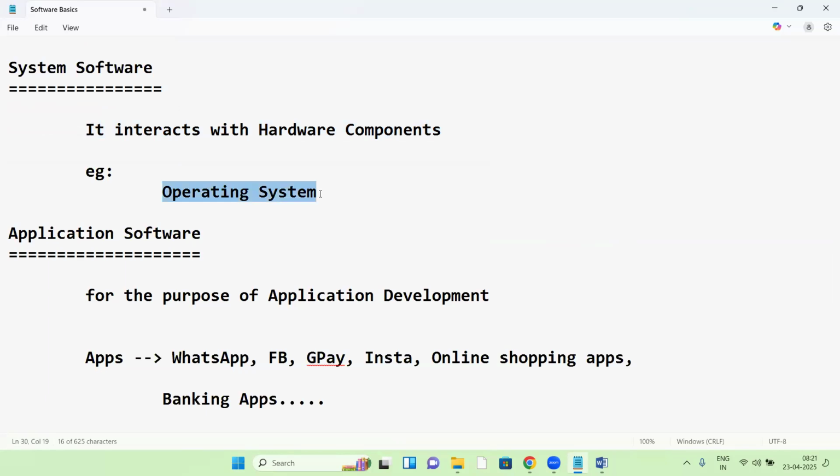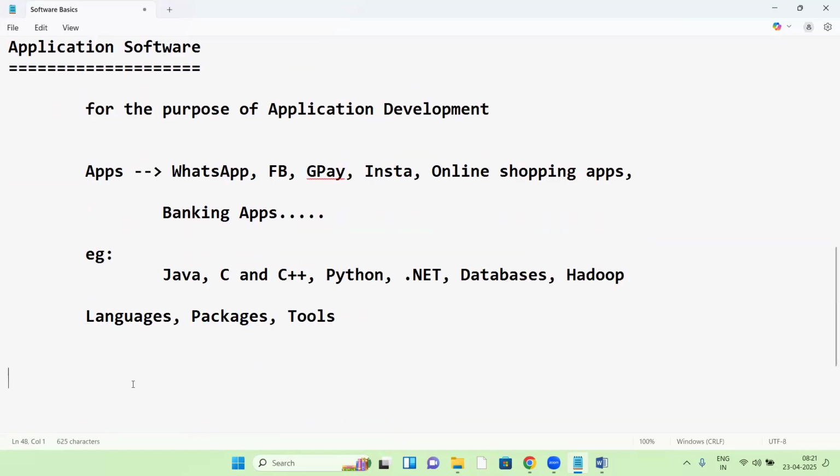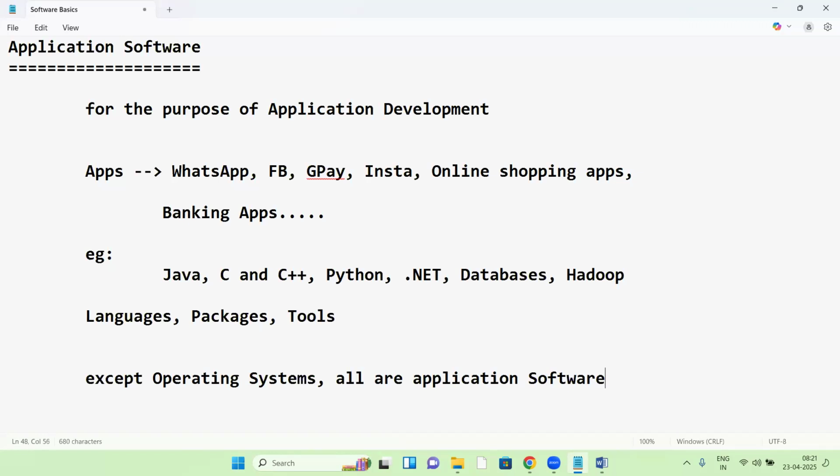So except OS, remaining all the technologies, whatever things we are using, all are application software.